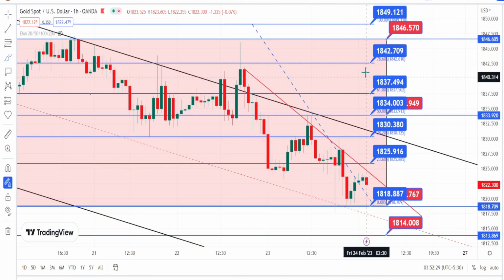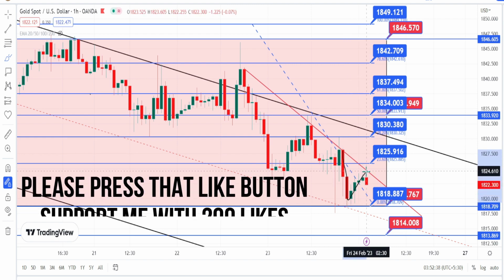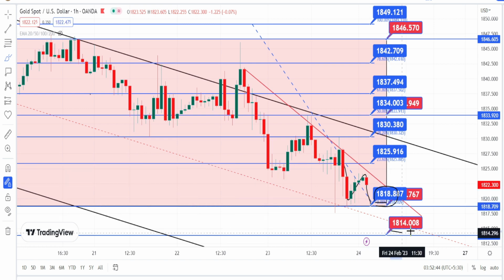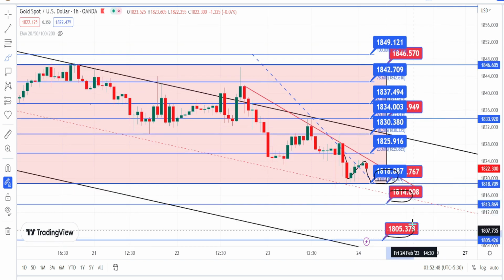So the values within these blue color boxes are the resistance and support levels for current price action in hourly time frame. Currently the price action is in a bearish trend, and if the bearish trend continues, next level of support is going to be around 1818, 1814 and 1805.